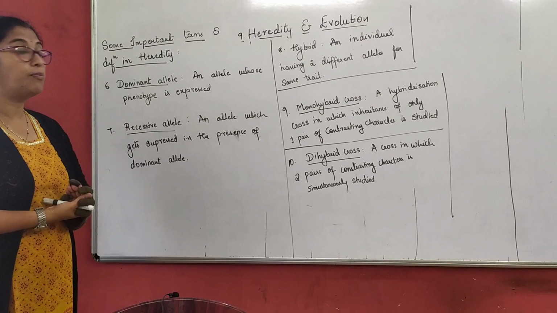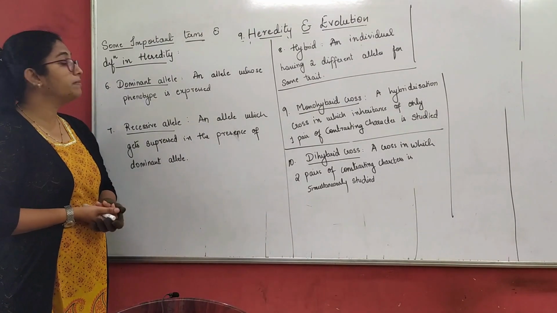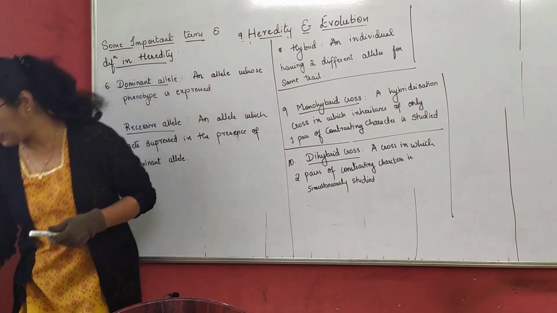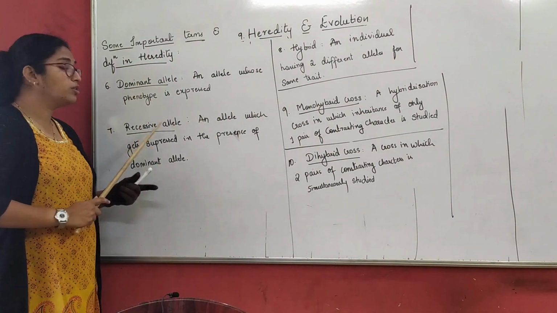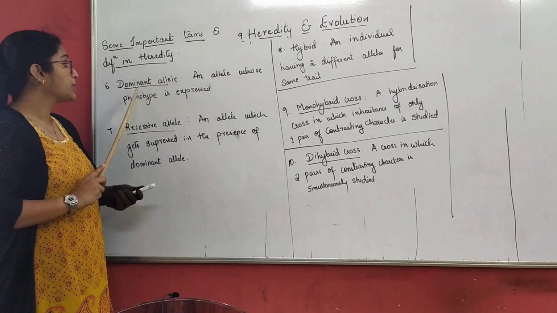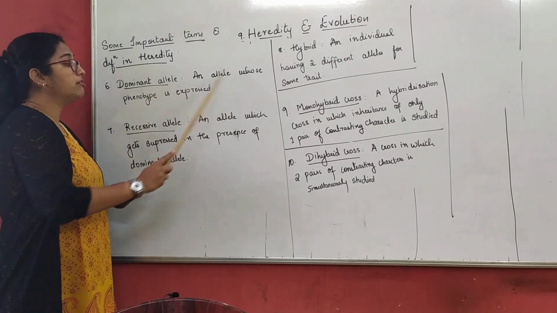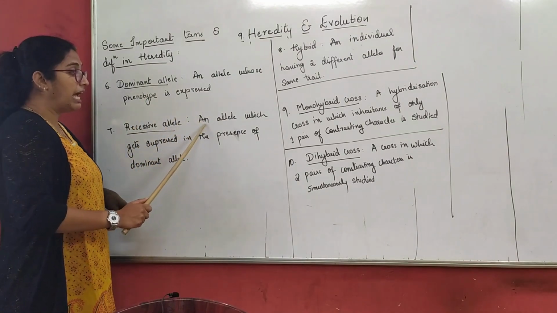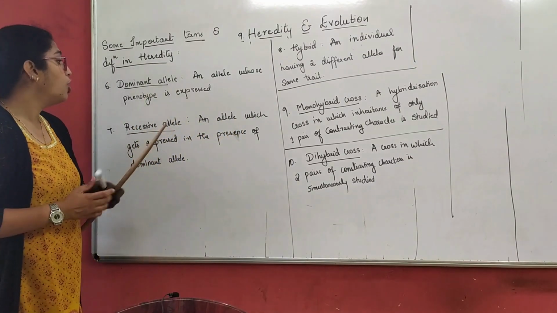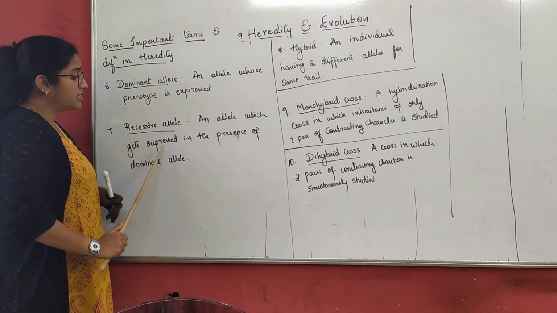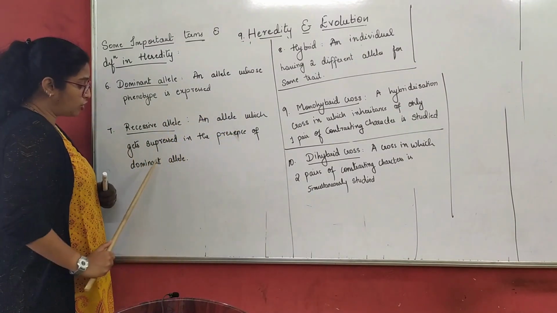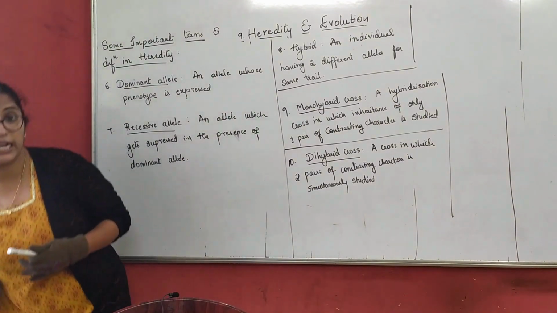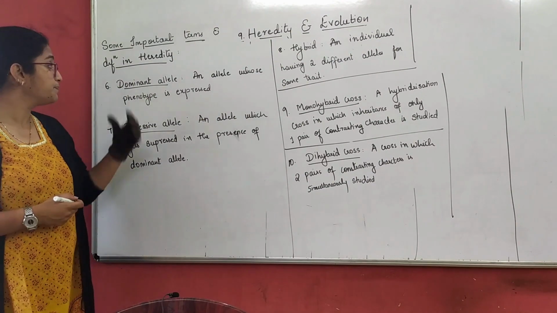The next few important terms: dominant allele, an allele whose phenotype is expressed. Let us first understand both, and together I will explain. Dominant allele is an allele whose phenotype is expressed, and recessive allele is an allele which gets suppressed in the presence of a dominant allele, right? Definition-wise, you don't understand anything. Let me give you an example.